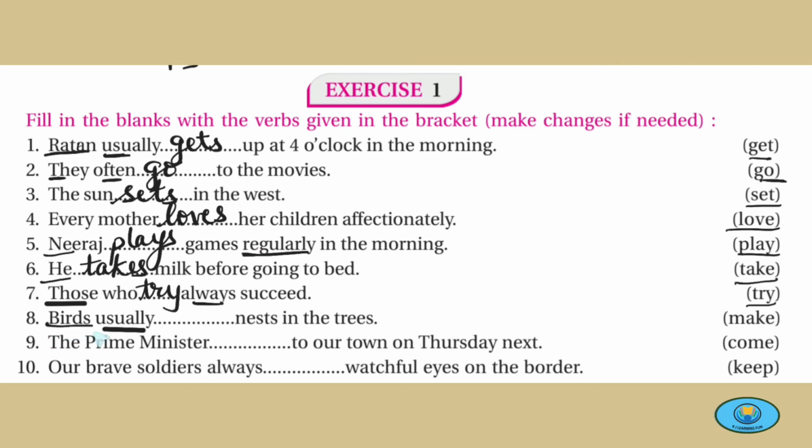Usually, again always true, nest in the trees. Birds usually, birds plural, that's why we'll just use the first form of verb, no s or es added. Birds usually make nests in the trees. The Prime Minister dash to our town on Thursday next. Fixed program, that's why with Prime Minister we'll use comes. Our brave soldiers, plural, always dash watchful eyes on the border. Keep, no s or es because soldiers, subject, plural.